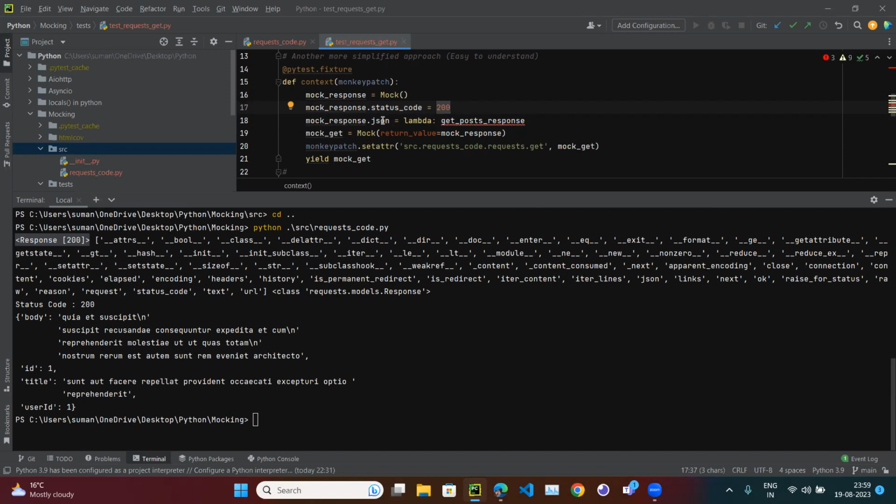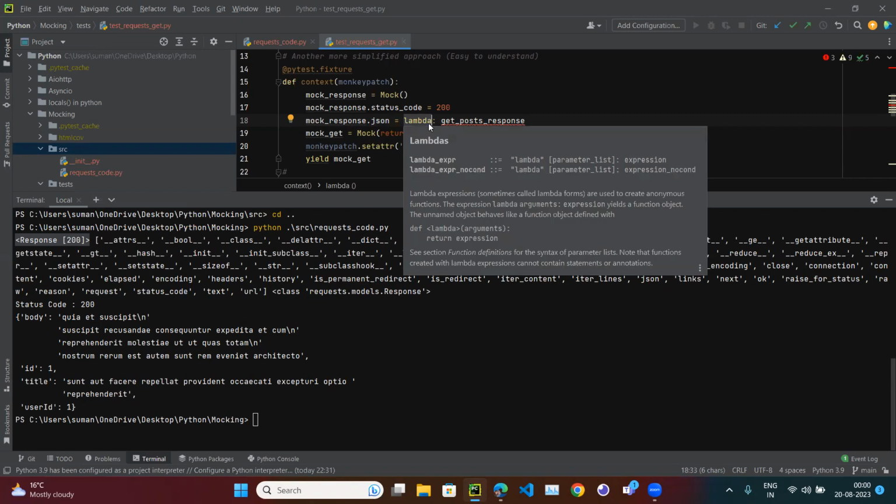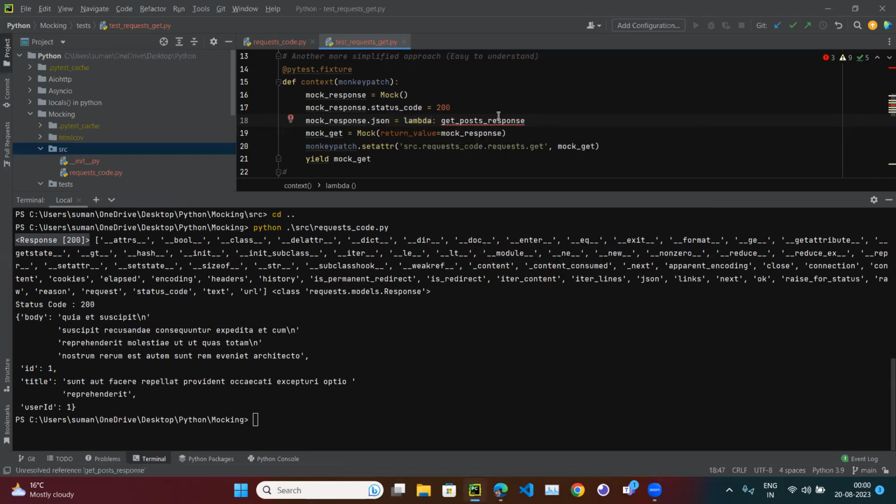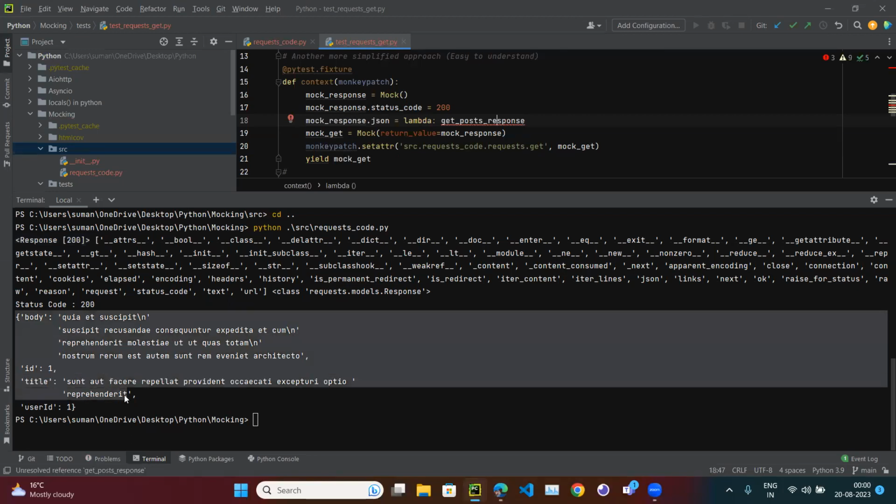JSON is a function. So here we are using a lambda function, or you can even create some function as well, which does anything you want. So here I am doing a lambda function. When I call JSON, it returns with this thing.